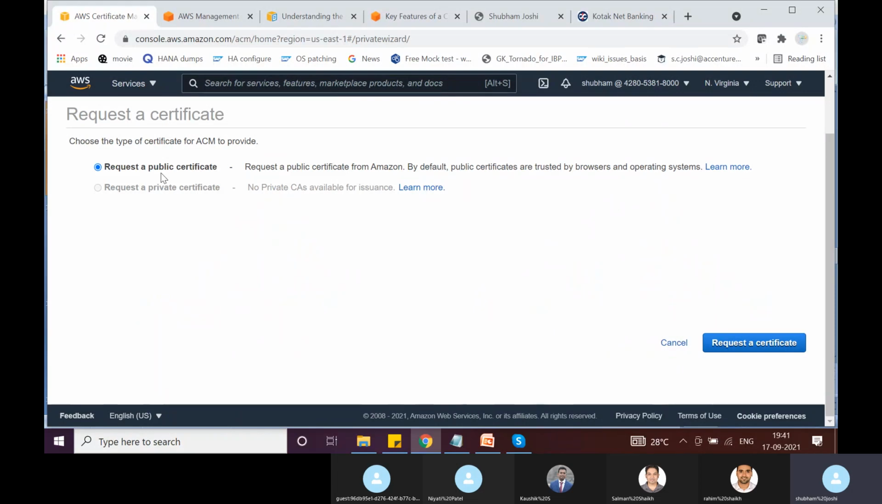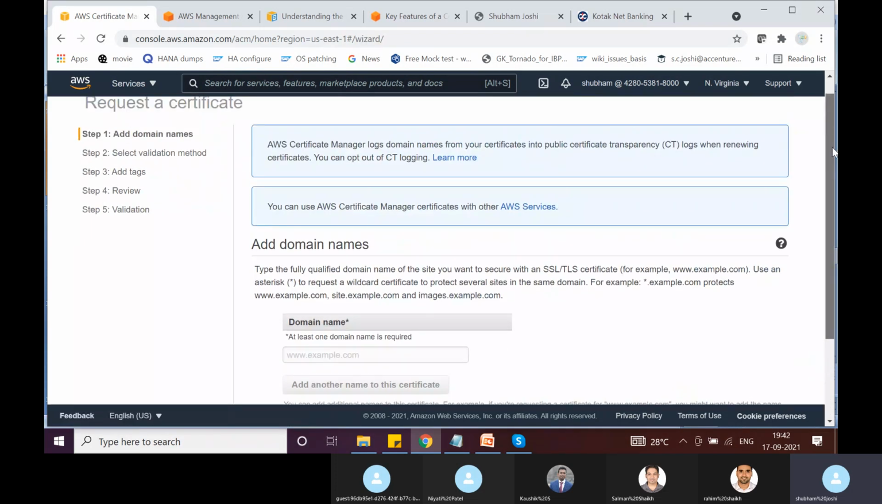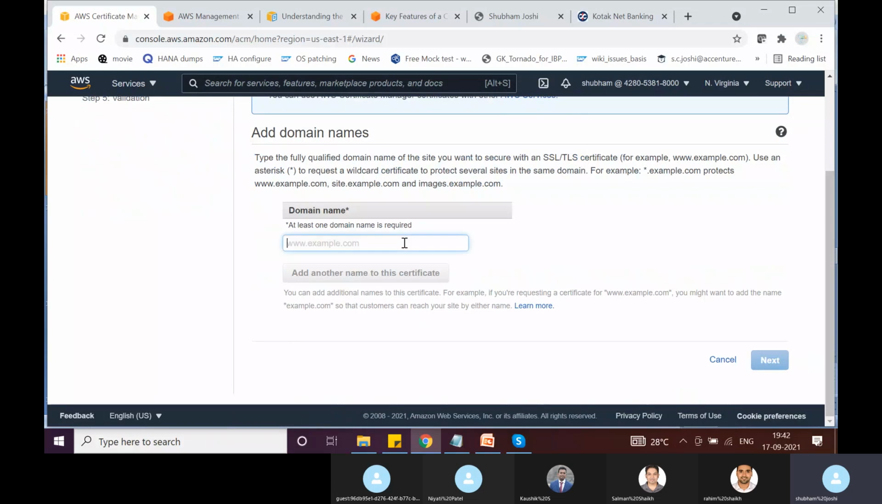Now it is asking whether you want to create a public certificate or a private certificate. For a private certificate, of course, you have to first configure a private CA and then you have to pay monthly fees for that, but that is not what we are doing here. So we'll request a public certificate. I will say request a certificate and then it is asking me for which domain I want to request a certificate. So I want to request a certificate for this domain,